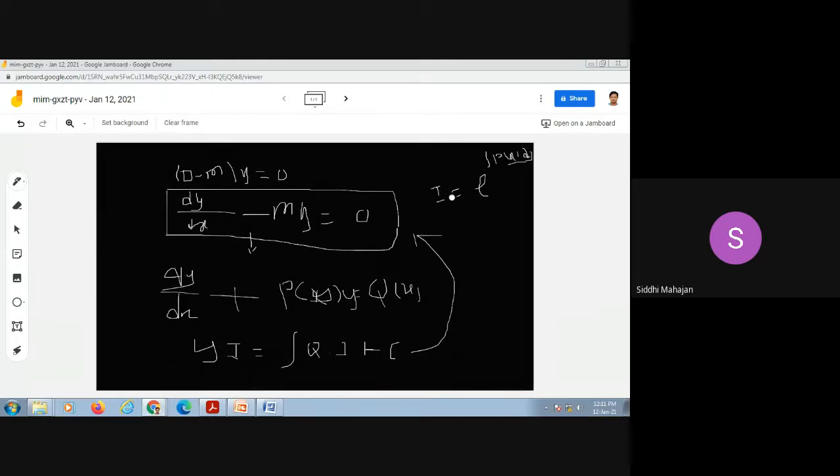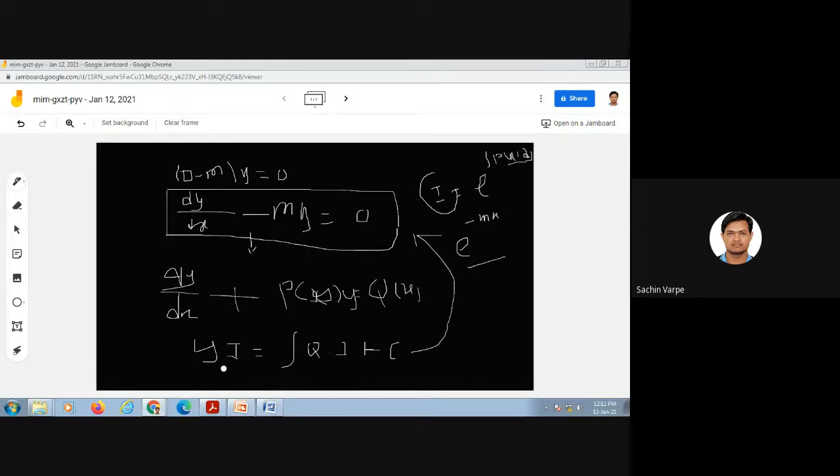What is the value of P(x) here? P(x) is minus m, when I compare this and this. So I is equal to what then? What will the integrating factor be in this case? e to the power integration of minus m dx, which is minus mx. The integrating factor will be e to the power minus mx, because the integration of dx is x. So this is the integrating factor.